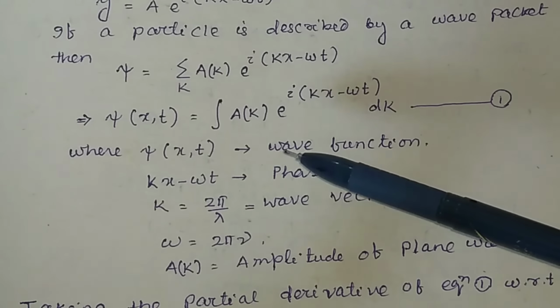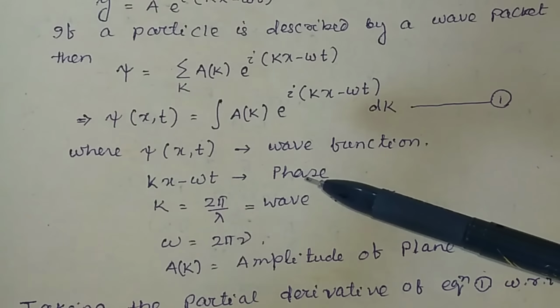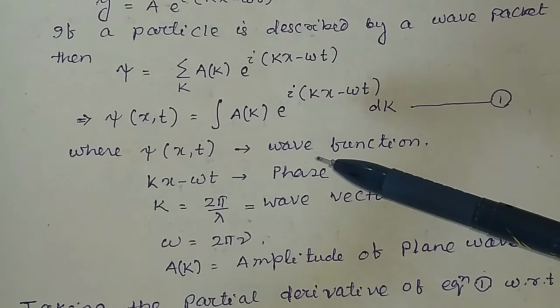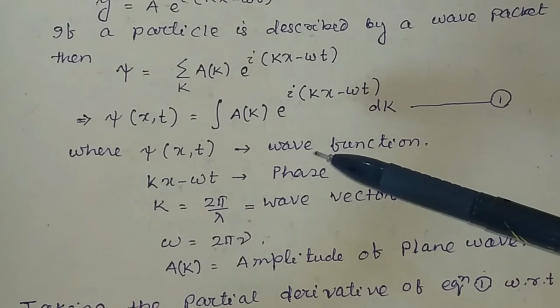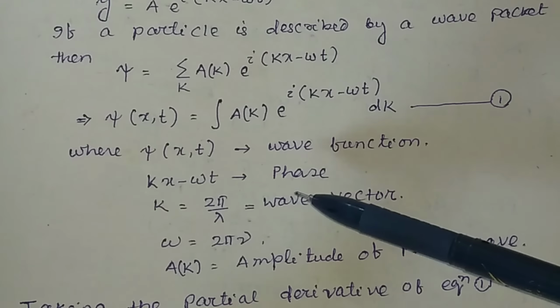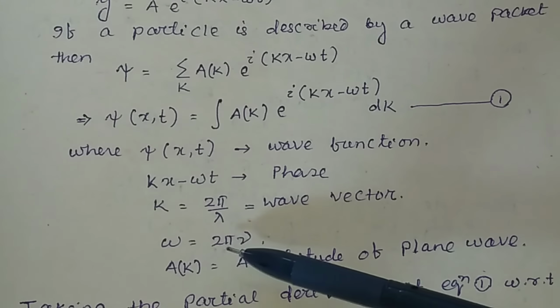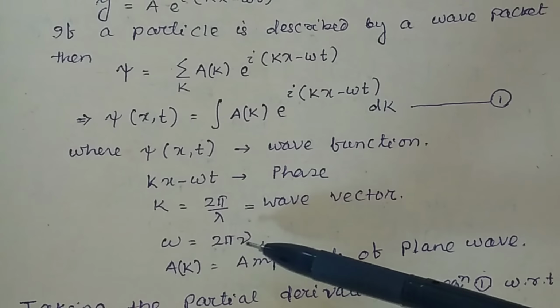I have told you in the previous video about phase. Phase means it is nothing but a wave vector. That means if you represent the wave in terms of a vector, then it is called the phase. And we know the relation between angular frequency and linear frequency: omega is equal to 2 pi nu.